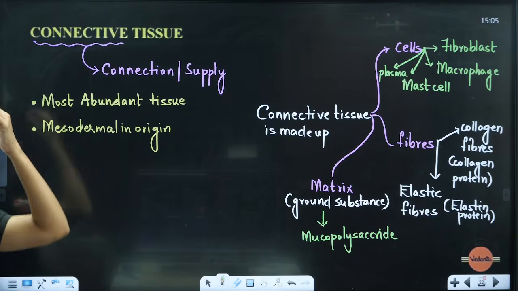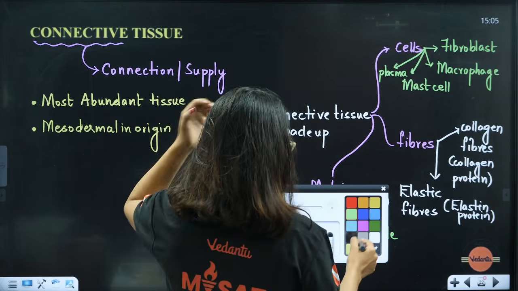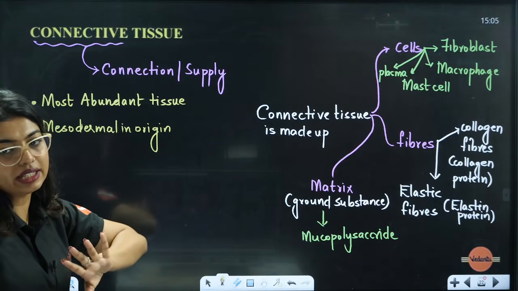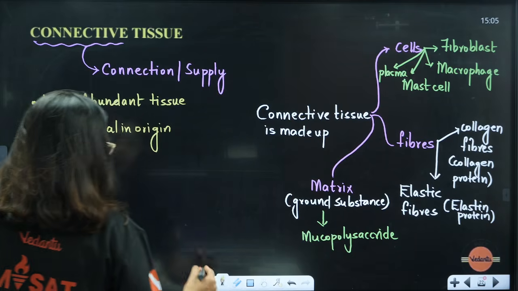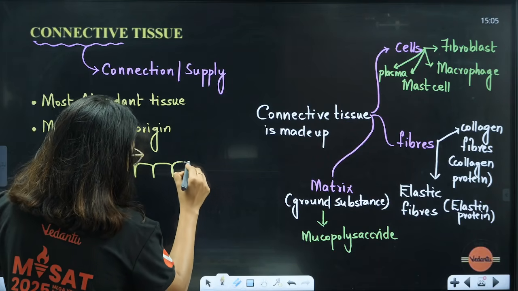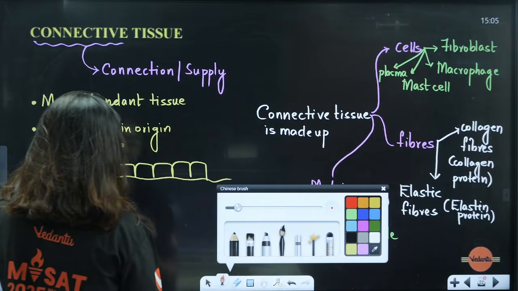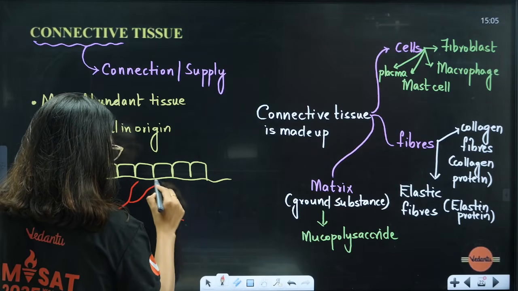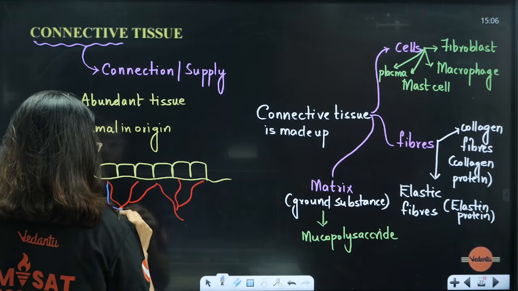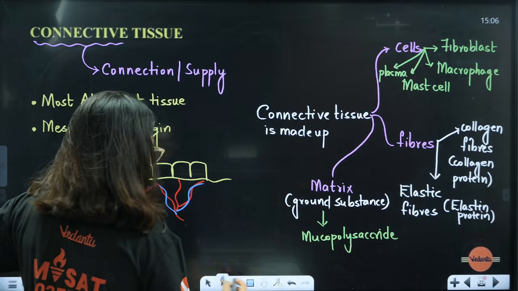It's a glycoprotein mucopolysaccharide. Now here, I told you what it is made up of. In NCERT, very vaguely, they have told fibers, cells and matrix. So here I have told you in detail. So remember, your connective tissue is always going to be present like this, and it will help in connection. Just like I already made you understand here, the basement membrane is going to be there. After the basement membrane, these are definitely going to be present. They are rich in blood vessels. Yes or no? Yes, ma'am.